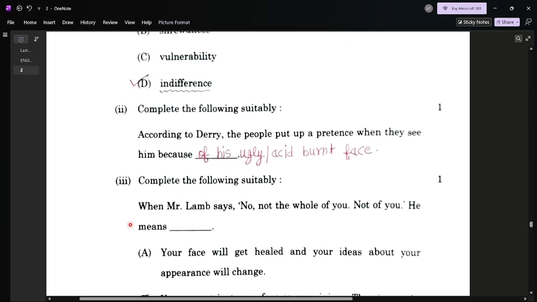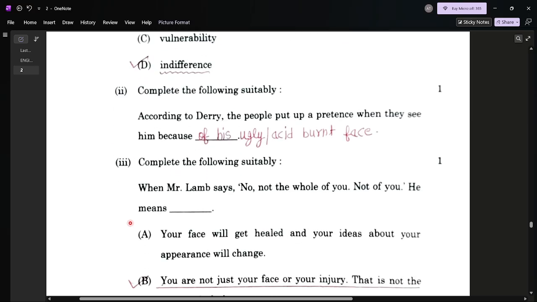Complete the following suitably: According to Derry, the people put up a pretense when they see him. When they see the burnt face of Derry, burnt by acid, that's why the people just make a pretense.